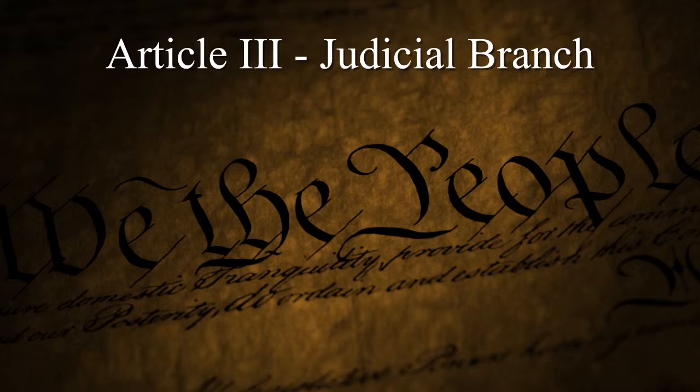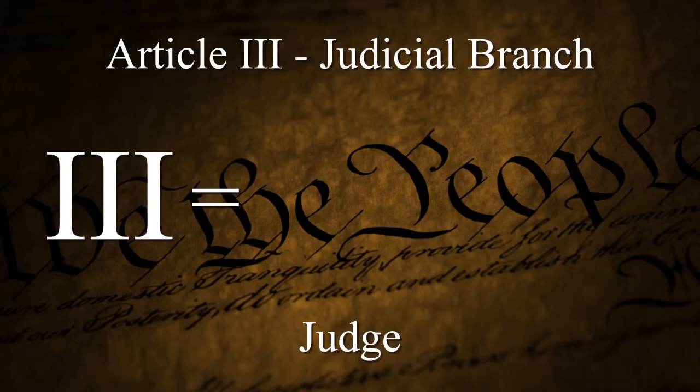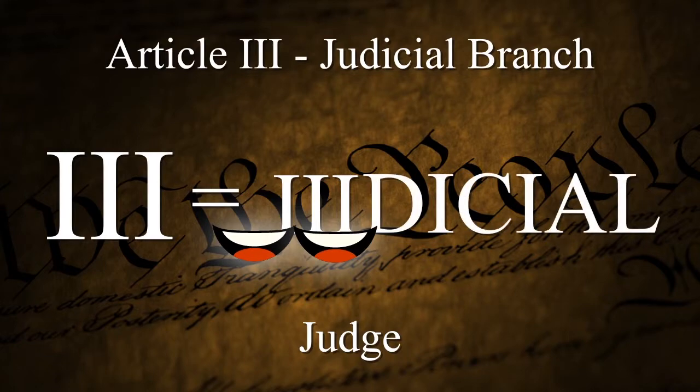Article 2, executive. Good. So Article 3 is the judicial branch. Now that's kind of a big word. What does that come from? Well, it really comes just from the word judge, to judge. So we have our triple I here, Article 3. Bear with me here, the weirder stuff is sometimes the more you remember it. You go to a judge because you have two people who aren't happy, right? You come out with two people smiling. So let's take those three I's and put two smiles on, because they walk out from the judge saying, hey, everything's good, we've fixed it. Now what does that look like? Well, in my mind at least, it looks like the first two letters, J and U. Judicial. So that's one way to remember it, the judicial branch.